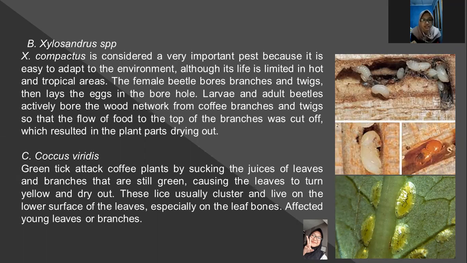The next is about Coccus viridis. In Indonesia, we know it as kutu hijau, which is the green scale that attacks coffee plants by sucking the juices of leaves and branches that are still green, causing the leaves to turn yellow and dry out. These insects usually cluster and live on the lower surface of the leaves, especially on the leaf bones.